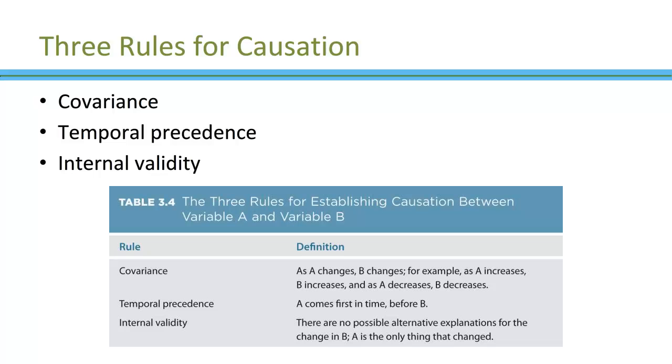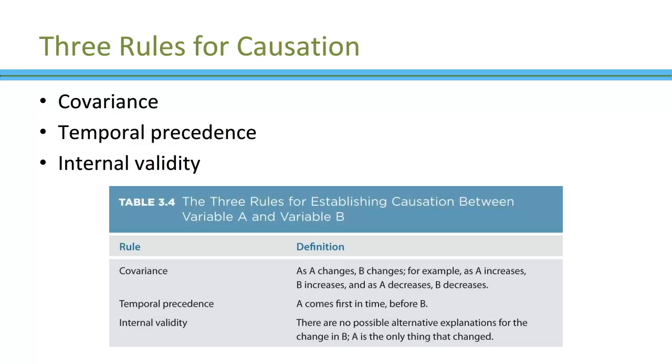And that's one criteria. We also have temporal precedence. That's really just a fancy way of saying that one of the variables needs to occur before the other. Just really fancy words. All we're saying is one happens first.